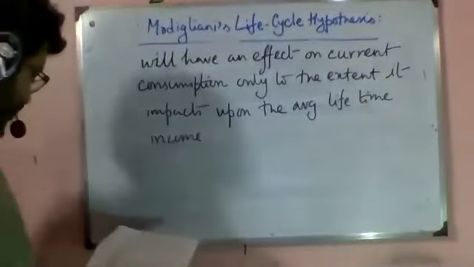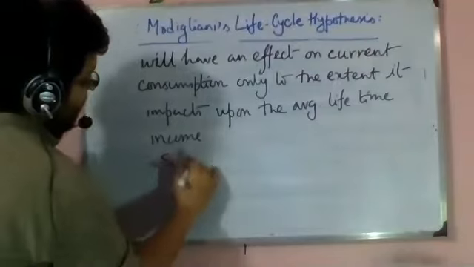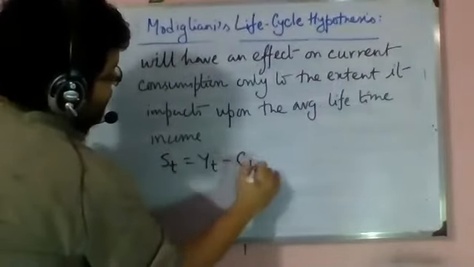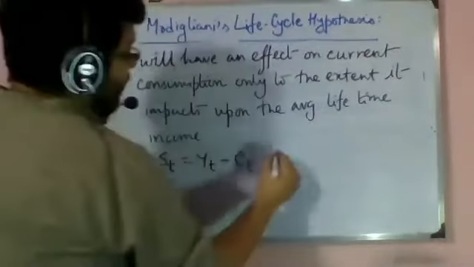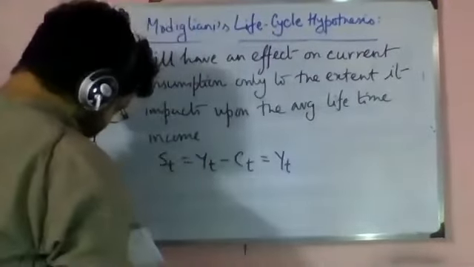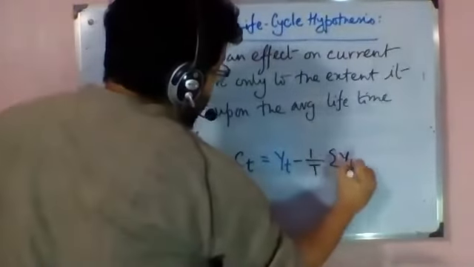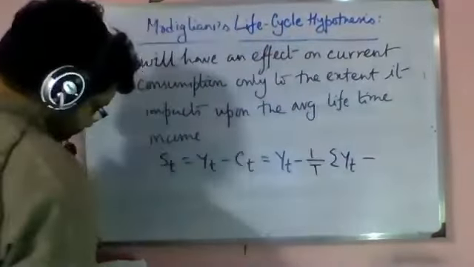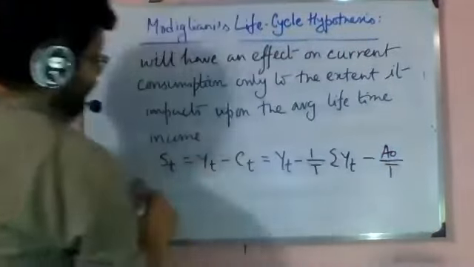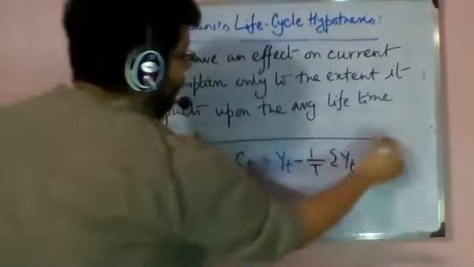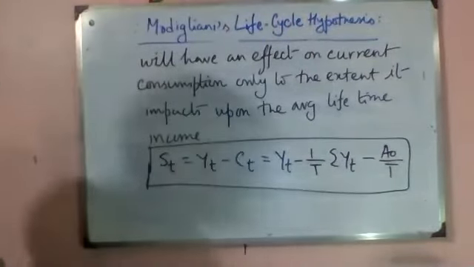For Modigliani's, here comes the savings part. Savings ST is YT minus CT, and substituting what we have got, it will be YT minus 1 by T, sum over YT, that is our average lifetime income, and our asset divided by T. So this will be our savings.